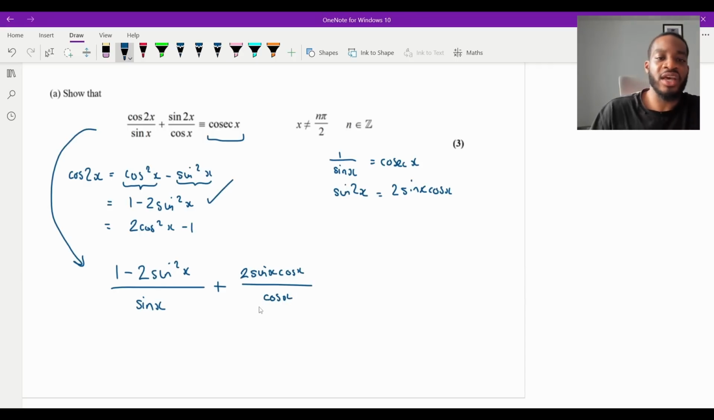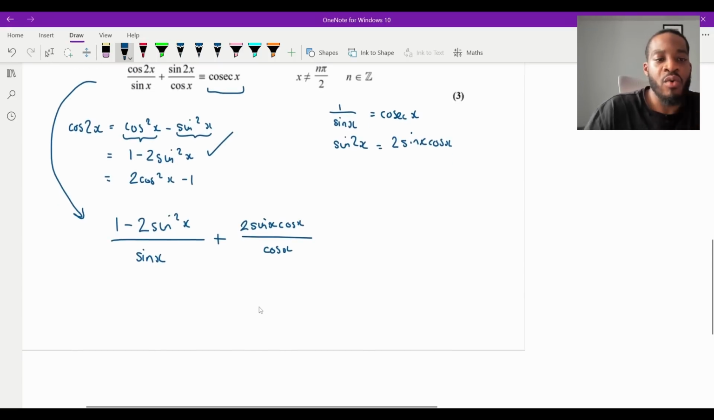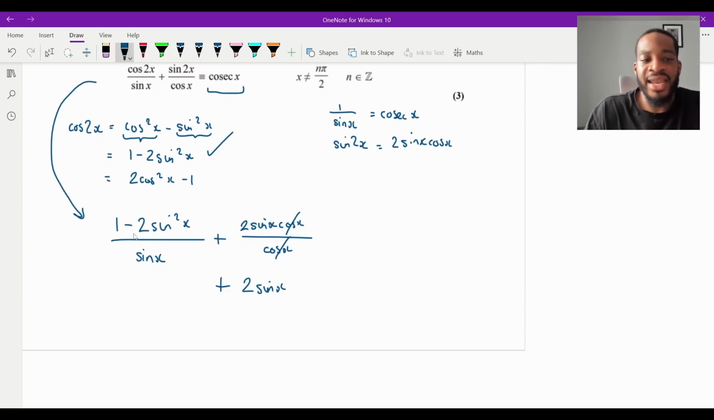Now we're here, we're trying to get 1 over sine. Well, if I look at the term on the right, that cos will cancel with that. I'll just be left with 2 sine here. And then because I want 1 over sine, I can actually get that, can't I? Because I've got 1 minus 2 sine squared x all over sine x. From our fractions, we can just split this, can't we? So it just becomes 1 over sine x, minus 2 sine squared x over sine x.